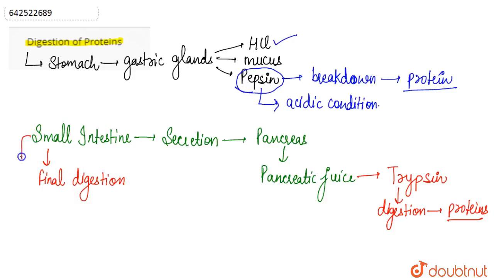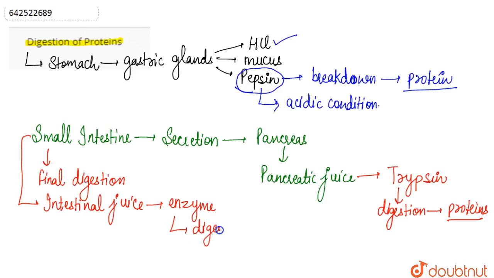The walls of the small intestine secrete the intestinal juice that contains various enzymes, and certain enzymes bring about the final digestion of proteins into amino acids, which are the simple forms, or the monomeric units, of the proteins. So this is how the complete digestion of protein takes place in the human alimentary canal.